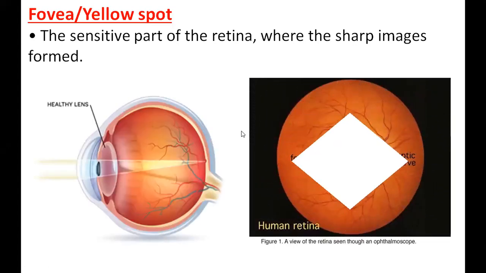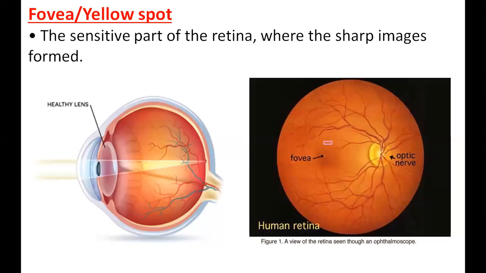Okay, for that I will do an experiment. This is the yellow spot where the main image falls. For example, if you're reading, what you're concentrating on at that point is falling on your yellow spot. For example, all of you have played bow and arrow, or shooting towards a target. When you're shooting, you're looking deeply at the midpoint of the target. That midpoint will fall on your fovea. All the other areas you can see, but you're not concentrating on them. Those areas fall on the other parts of the retina.